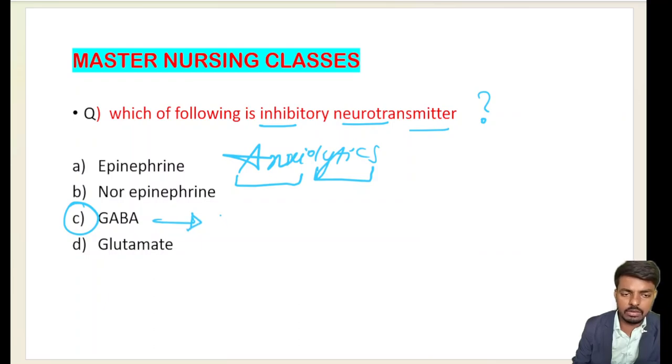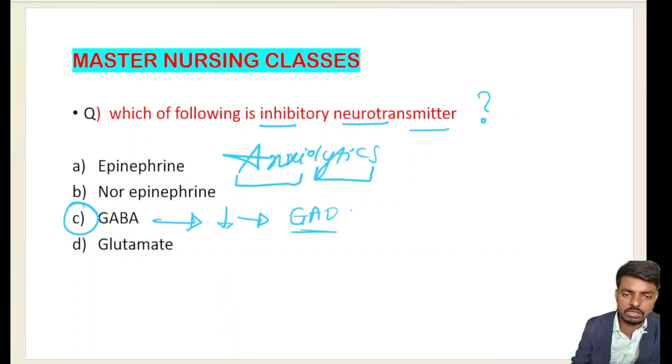While there is a decreased amount of GABA, there is no inhibition on the brain. If there is no inhibition on the brain, there is no cool, calm effect on the brain, which means we have continuous anxiety, called generalized anxiety disorder. We also have panic anxiety disorder and phobic anxiety disorder.